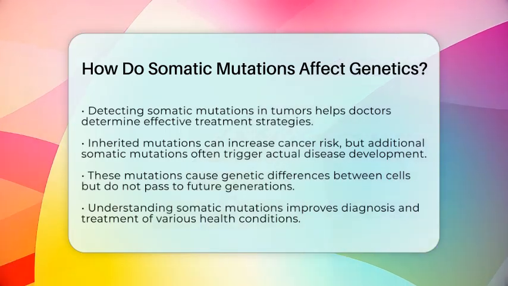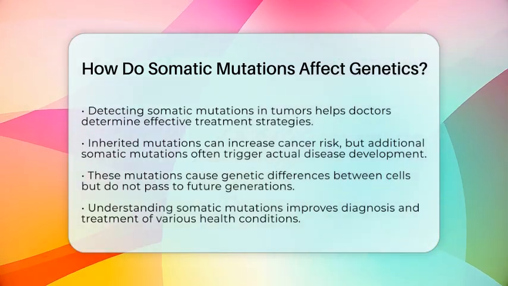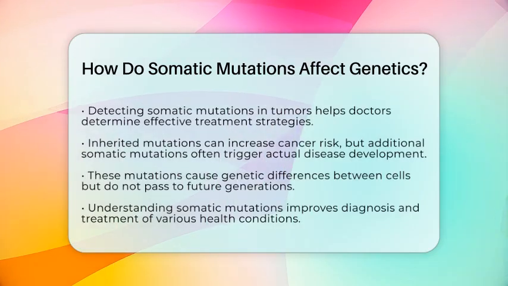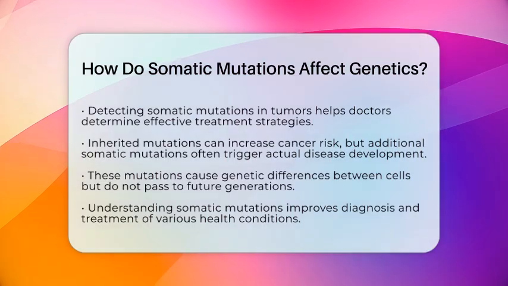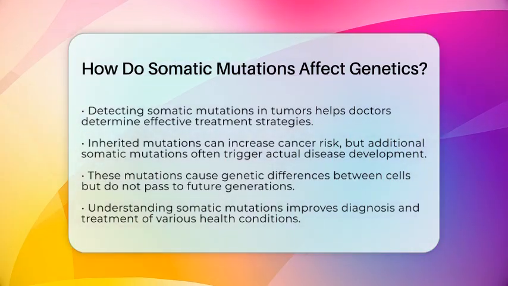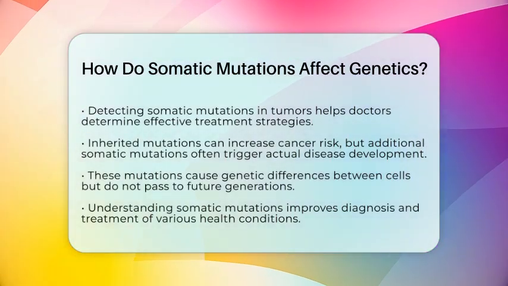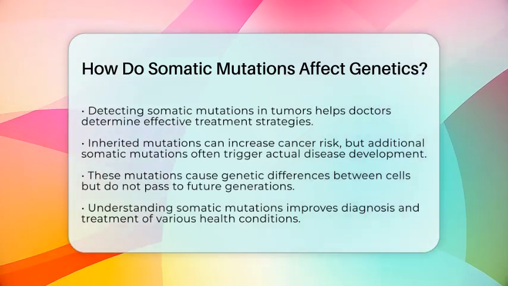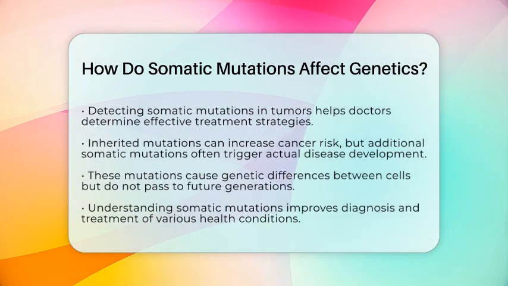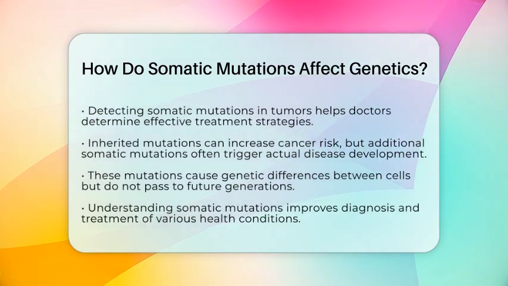In summary, somatic mutations change the genetic instructions within individual body cells, leading to differences between cells. They are a major factor in diseases like cancer but do not affect the genetic information passed on to your children. Understanding these mutations helps scientists and doctors better diagnose and treat many health conditions.